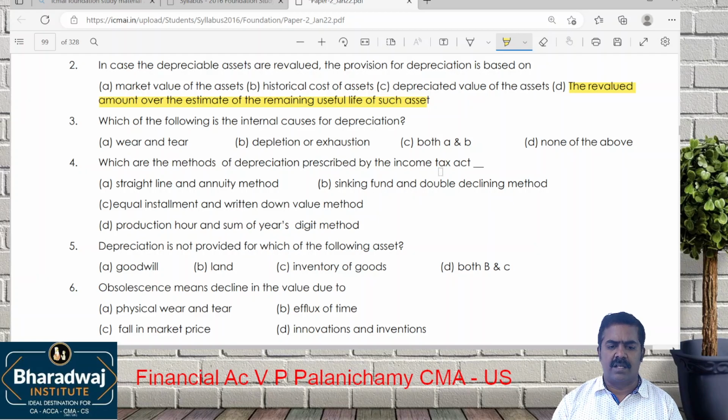What are the internal causes of depreciation? Internal causes. Yes, wear and tear, friction, depletion or exhaustion, both A and B.